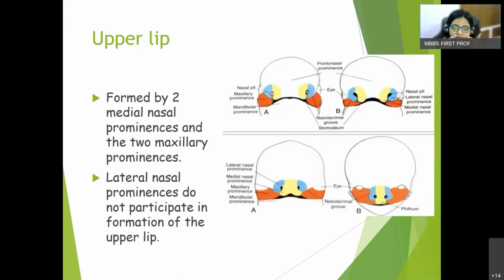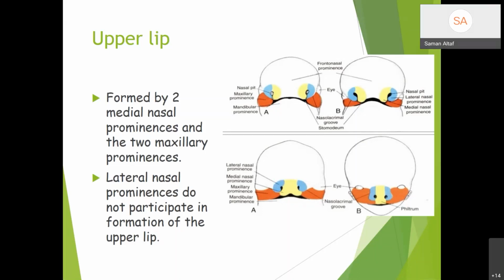and the rest of the upper lip, that is the sides, these two sides of the upper lip, they are formed by the maxillary prominences which come together and fuse with the medial nasal prominence so as to form the upper lip as a whole. Is it clear? Please respond so that I'm able to know whether you are understanding the things or not.